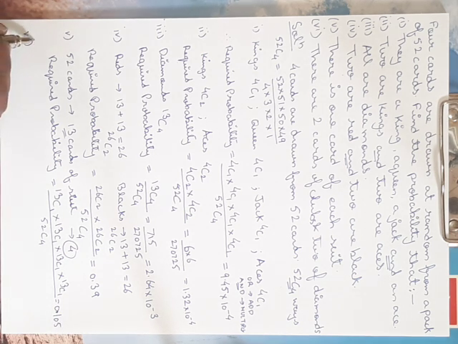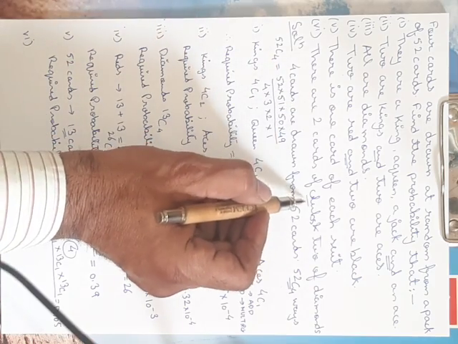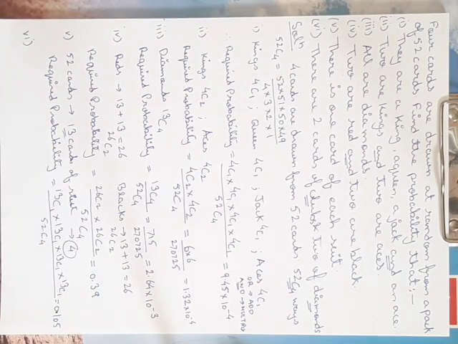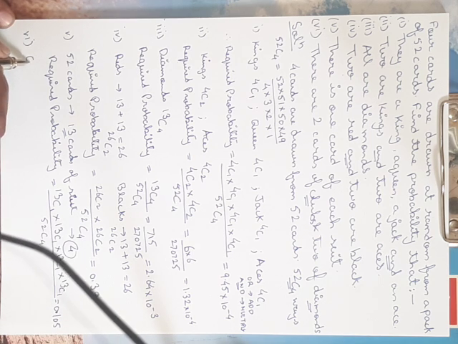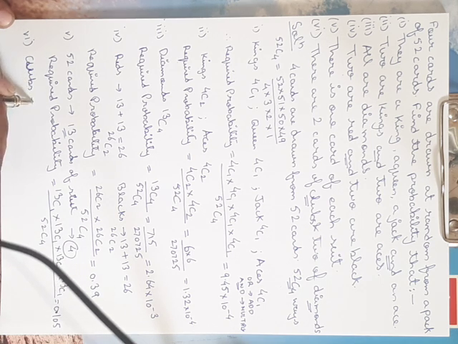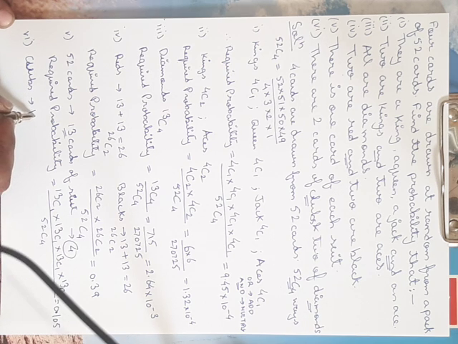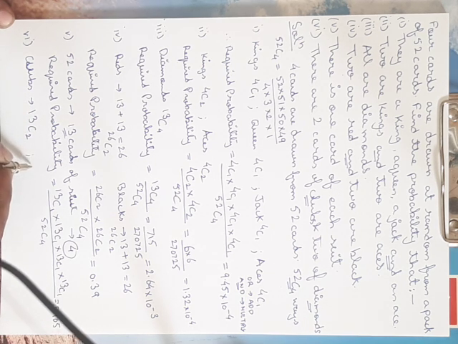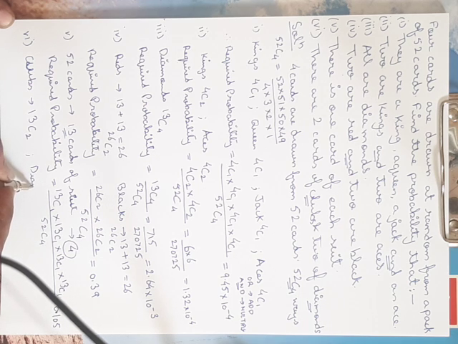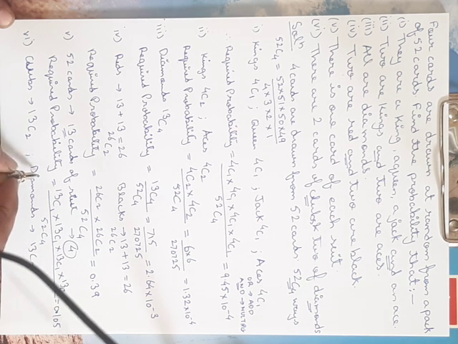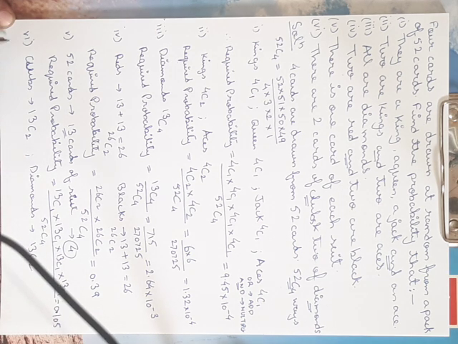And finally, number 6, there are 2 cards of clubs and 2 of diamonds. How many clubs are there? There are 13 clubs, so out of 13 you have to select any 2, and for diamonds, again out of those 13 diamonds you have to select only 2 cards.